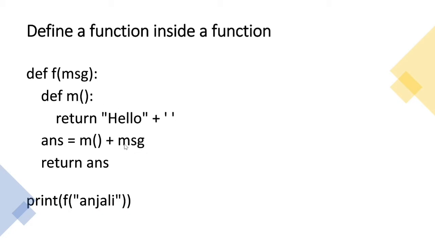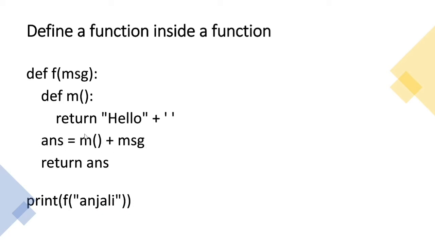And message over here. And I am returning answer, right? So when I called print with the outer function, what is it going to do? Anjali, that is this particular string, will be passed over here. That is, msg will be Anjali this time.